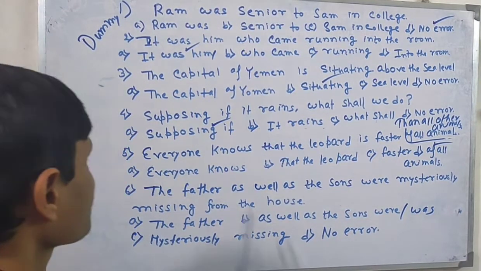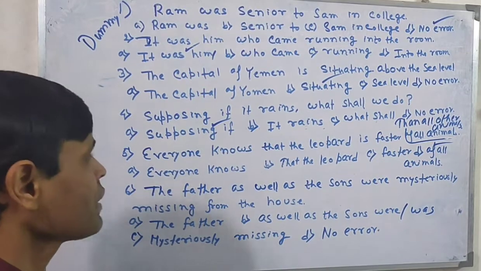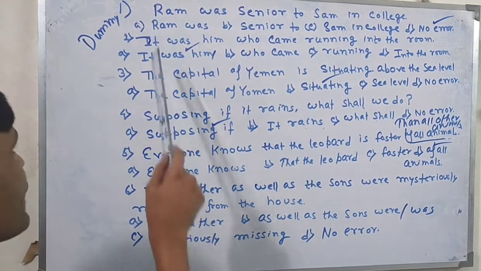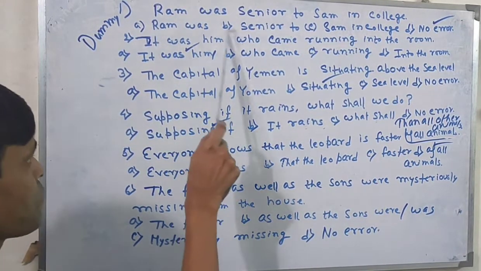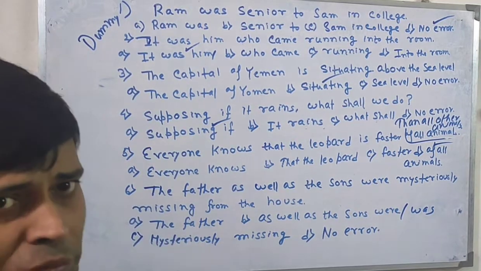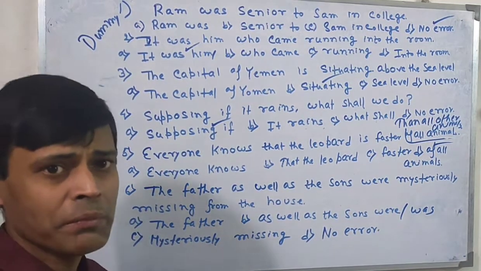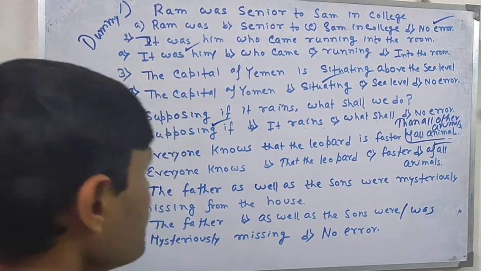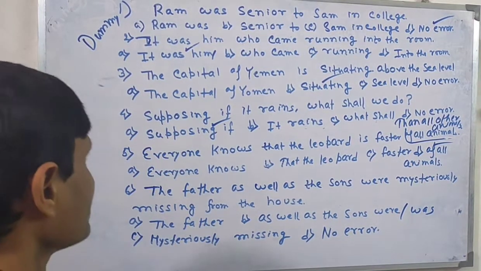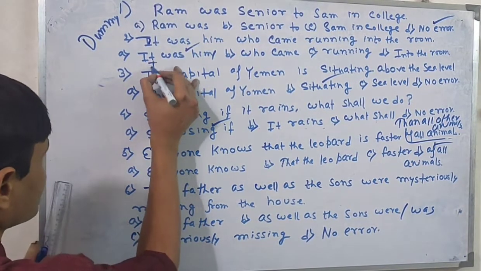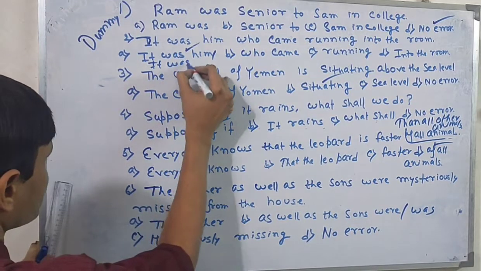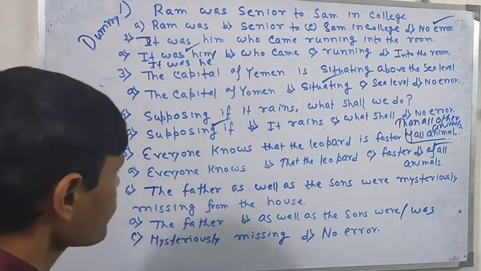Now here is the question. "It was he." Why "it was he"? It is not the subject here. He is the subject here. So him cannot be the subject. What is the subjective form of him? He. So he will be the answer. This means "it was he" is the answer. It was he. Okay. "Who came?"